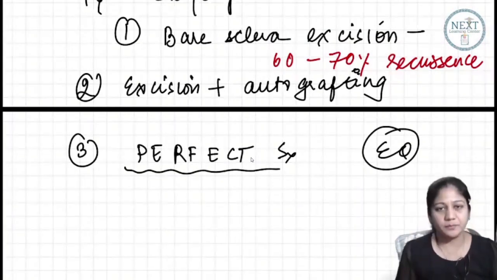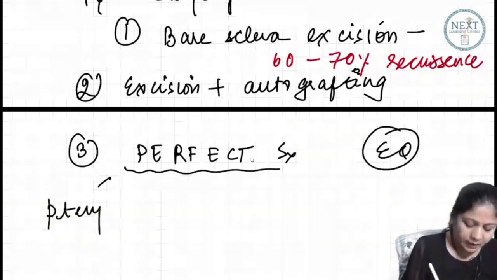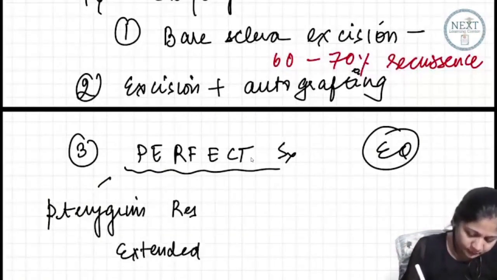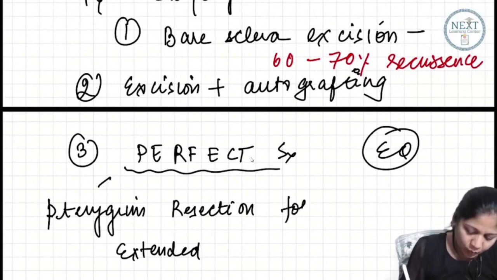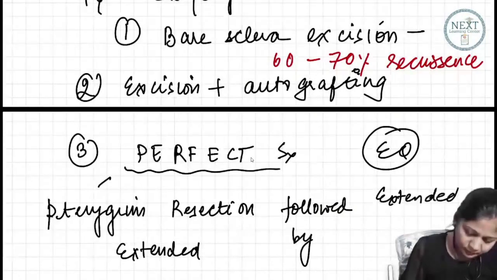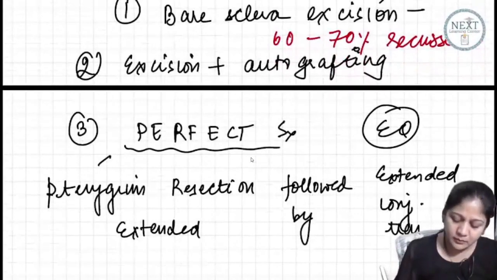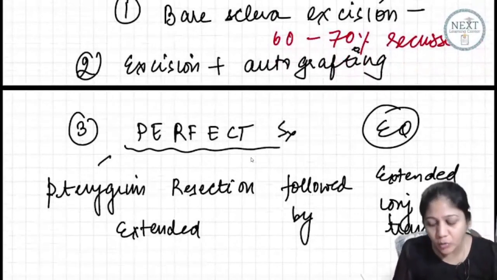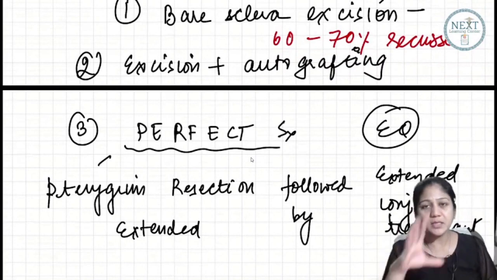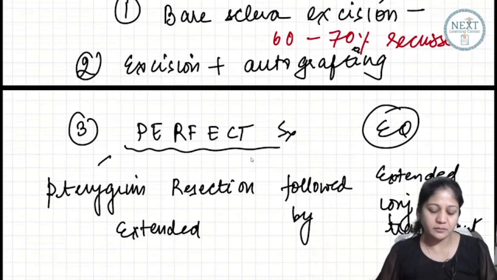It is for pterygium. What is perfect? You need not remember the name. Pterygium extended resection followed by extended conjunctival transplant. You need not remember the complete name. Okay, they say if you have to cut, then cut completely, well. They say when you are transplanting, then make a big transplant too. Okay, so this is your perfect surgery.